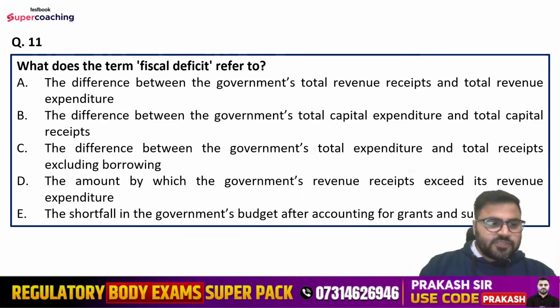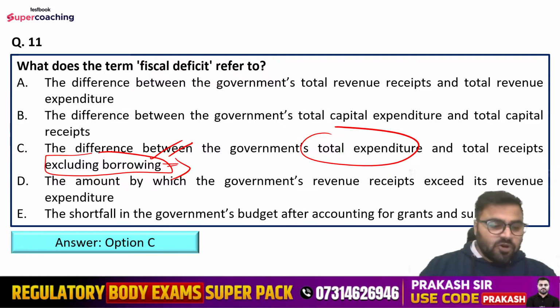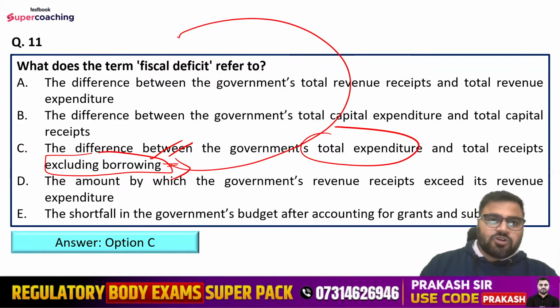Question number 11 is, what does the term fiscal deficit refer to? Options are, the difference between the government's total revenue receipts and total revenue expenditure, the difference between the government's total capital expenditure and total capital receipts, the difference between the government's total expenditure and total receipts excluding borrowing, the amount by which the government's revenue receipts exceed its revenue expenditure, the shortfall in the government's budget after accounting for grants and subsidies. So what is the right answer, guys? Right answer is option number C. That is the difference between the government's total expenditure and total receipts, excluding the borrowing. So basically, the borrowing is the amount that tells how much the government needs to borrow here. Got it? This is the fiscal deficit.